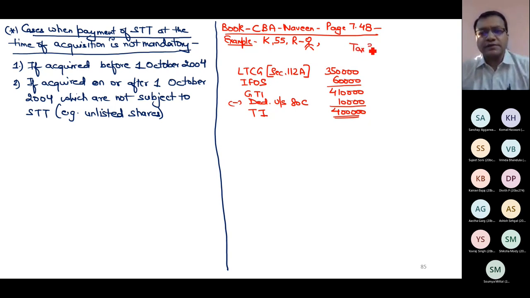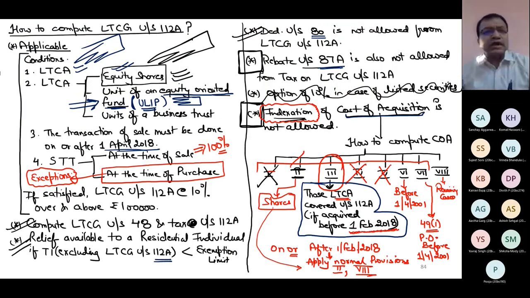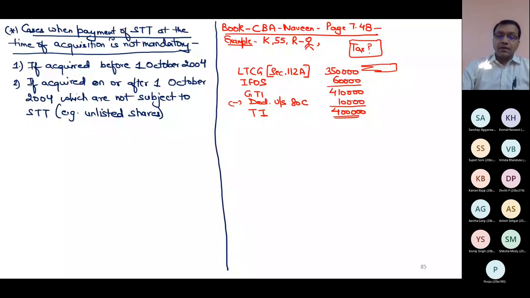We only compute tax. Since section 112A is written, I will not check any theory condition. I will apply normally the concept. There is no need to check any applicability condition because 112A is already written. You simply apply the concept of compute tax. I told you one thing: when you compute tax liability, what will you check?